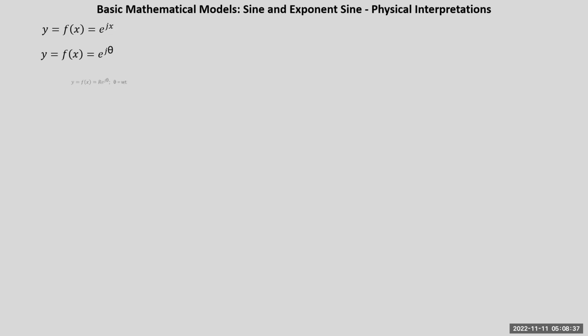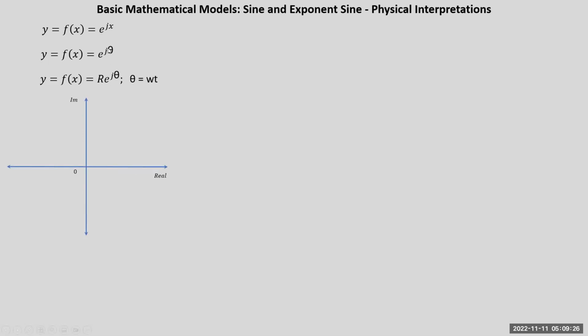We can simplify it further as r into e raised to j theta, and this is a very popular representation of a circle in polar form. So if you know the equation of a circle, x square plus y square is equal to r square, and if you write it in polar form, you'll get r into e raised to j theta. Now that can be compared with e raised to jx or e raised to jt. So here r is 1 while theta is your x. So theta is typically equal to omega t, where omega is the angular frequency which represents how many revolutions are completed in 1 second.